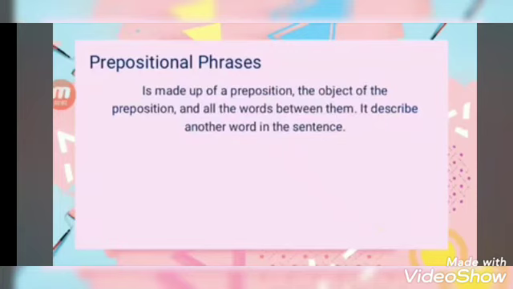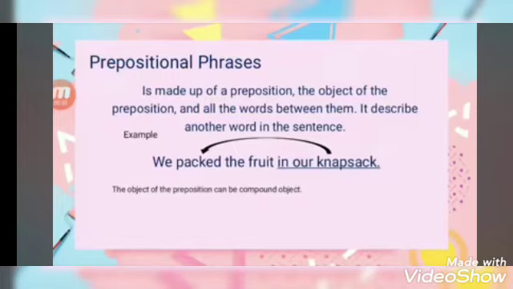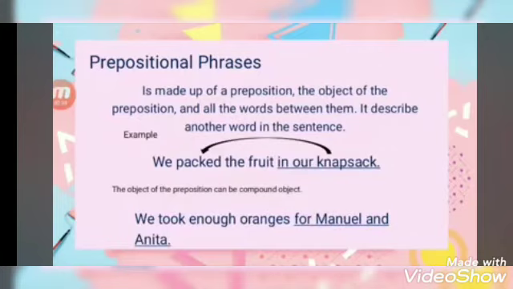A prepositional phrase is made up of a preposition, the object of the preposition, and all the words between them. It describes another word in a sentence. Example: we packed the fruit in our knapsack. In our knapsack is the prepositional phrase that describes the word packed, a verb. The object of the preposition can be a compound object. For example, we took enough oranges for Manuel and Anita.